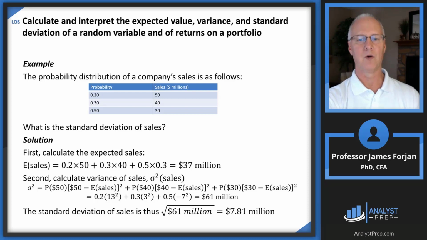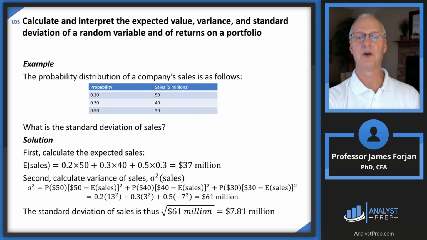All we're going to do is take each possible sales, 50, 40, and 30, and subtract the 37 from each. So 50 minus the 37, and 40 minus the 37, and 30 minus the 37. Notice in the formula there, I just have expected sales.